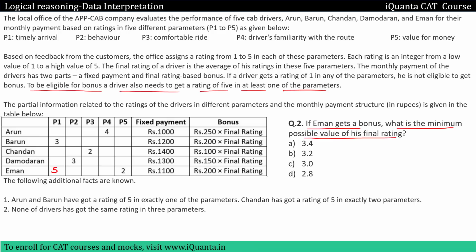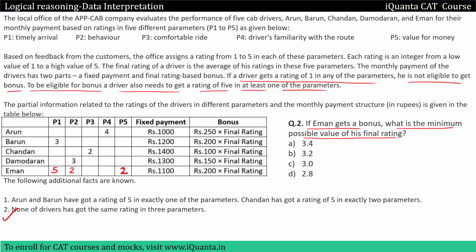Here we have to minimize the final rating. If I have to minimize the final rating, I will minimize the rating of Iman as much as possible. So what is the minimum rating that I can give to Iman? Minimum rating is 1, but as soon as I give Iman a rating of 1 in any of the parameters, he will not be eligible for a bonus according to this condition given. Okay, so I will not give him a rating of 1. So the next lowest rating that can be given to Iman will be 2. Then we already have a 2 over here as well in P5. Now again, can I give a rating of 2 to Iman in any of the parameters? No, because then Iman will have rating 2 in 3 parameters, which violates this condition. Okay, so we cannot do that.